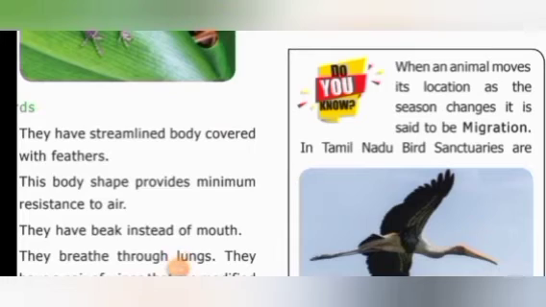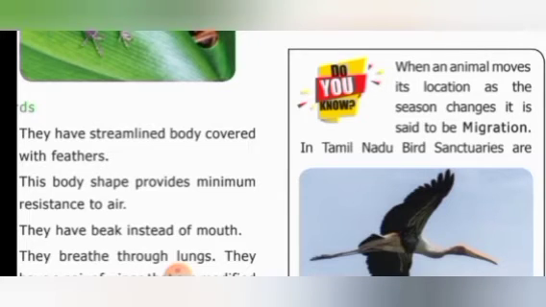So when an animal moves its location as the season changes, it is said to be migration. So this is an interesting fact. Have you ever heard about this word migration? When an animal moves its location, that is called migration.